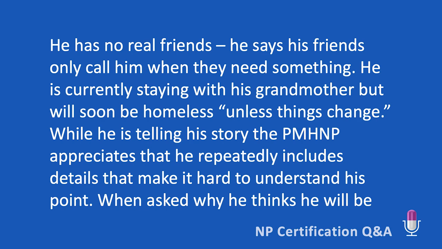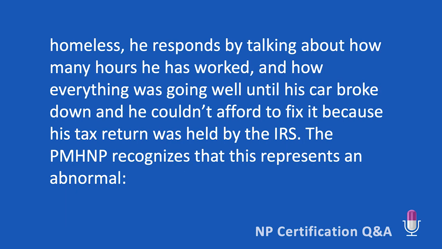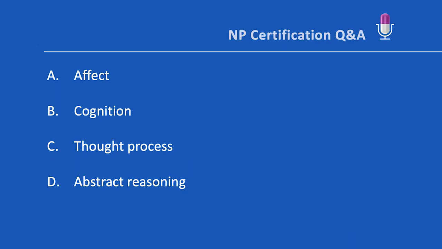While he is telling his story, he repeatedly includes details that make it hard to understand his point. When asked why he thinks he will be homeless, he responds by talking about how many hours he has worked and how everything was going well until his car broke down and he could not afford to fix it because his tax return was held by the IRS. The PMHNP recognizes that this represents an abnormal A. affect, B. cognition, C. thought process, or D. abstract reasoning. And C. thought process is the correct answer.